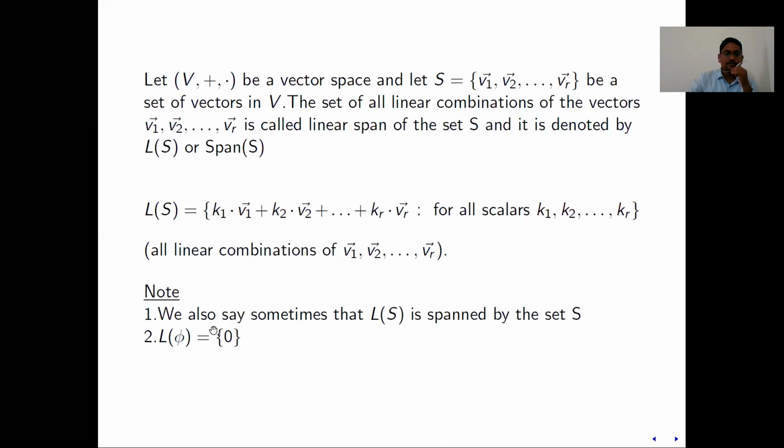We say that L of S is spanned by the set S. Whenever you write L of S, one can also say that L of S is spanned by set S. And lastly, L of the empty set is 0. L of the empty set means there is no element in the set, means no linear combinations, means it is always 0.